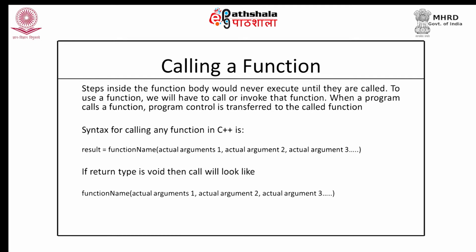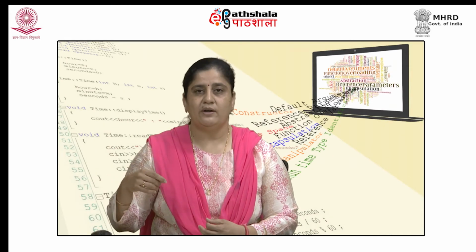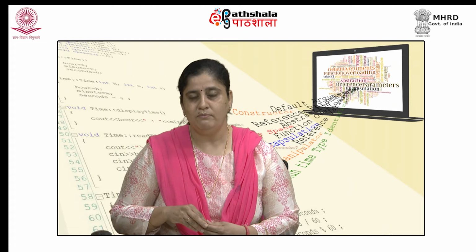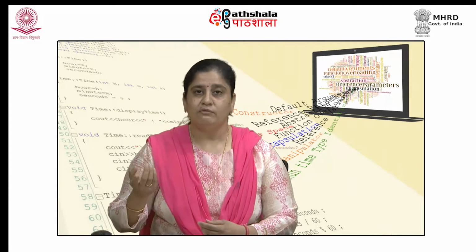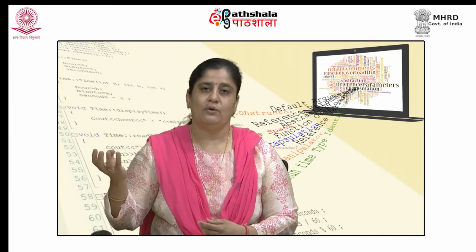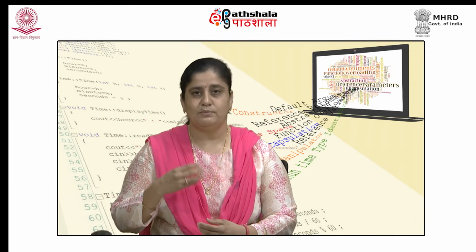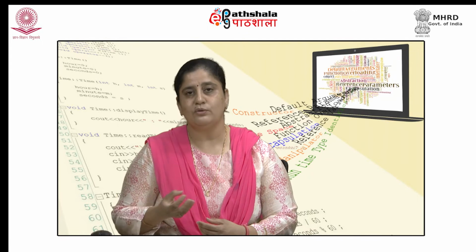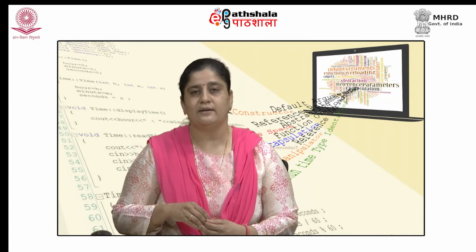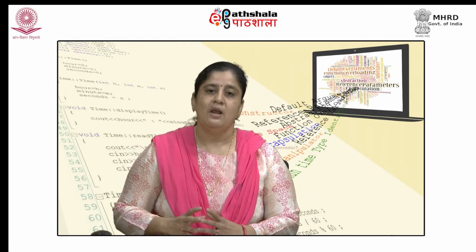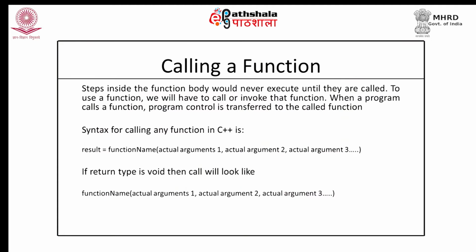They are only used to define the steps that need to be carried out when such a task needs to be performed. But when we call a function, we want that task or those statements to be operated on some specific values, and those specific values, which we call actual values or actual arguments, are to be provided at the time of calling the function. So, the call would look like this. If the return type of the function is void, the call would appear something like this.